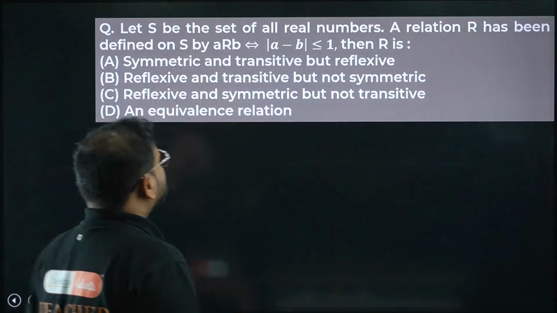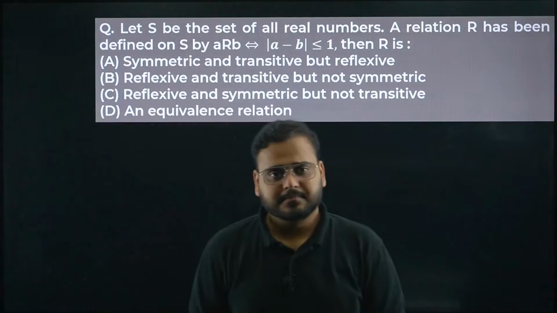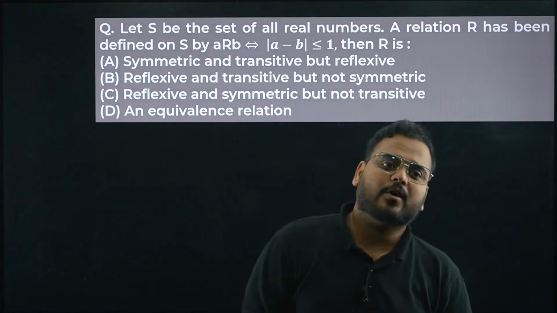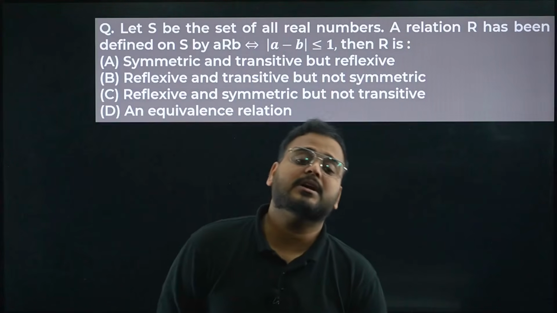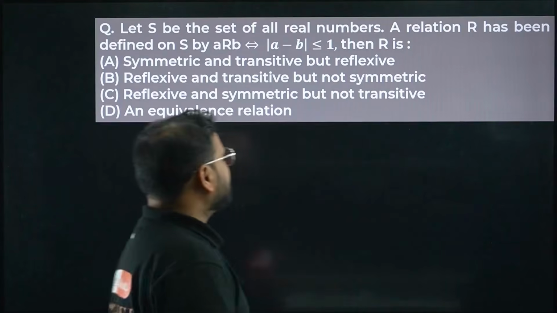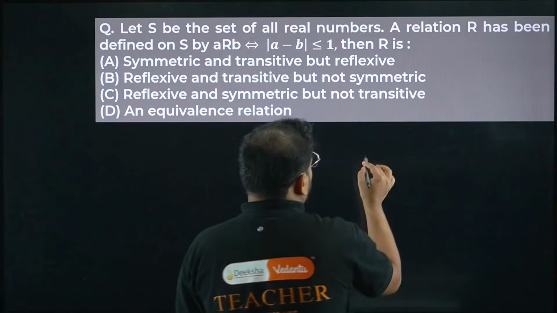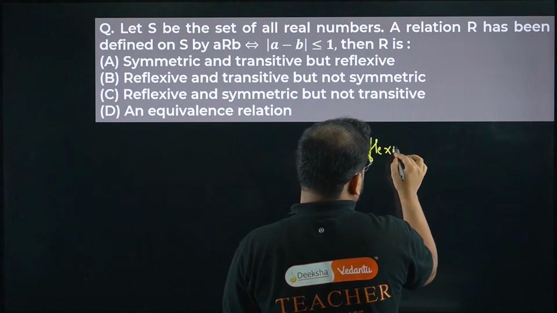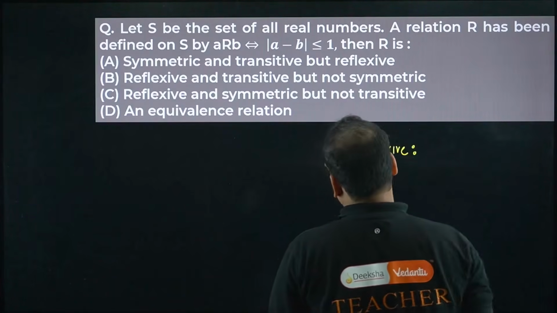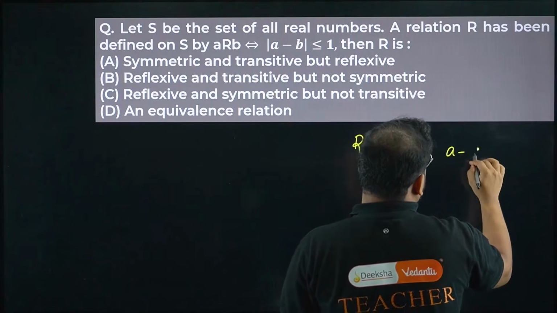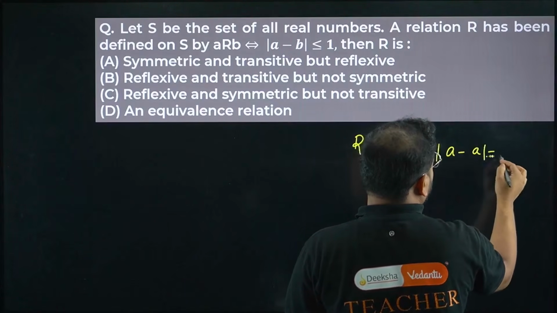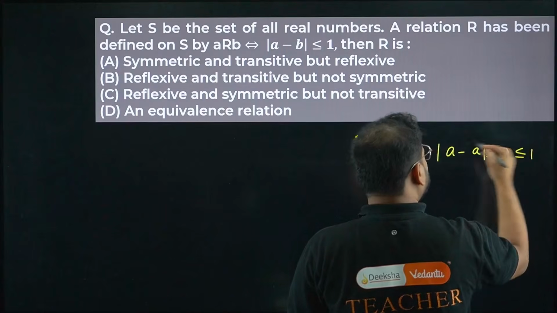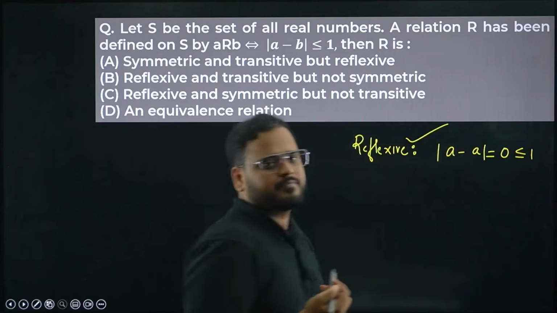Okay, next question. Let S be the set of all real numbers. A relation R has been defined on S by aRb if |a minus b| is less than 1. Then R is what? Reflexive, if I am checking, it means a minus a, which is going to be what, dear? 0, which is of course less than 1, so reflexive is true.